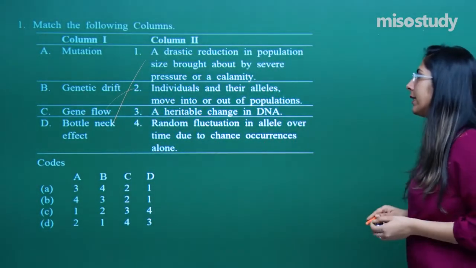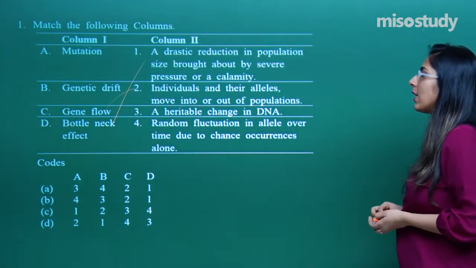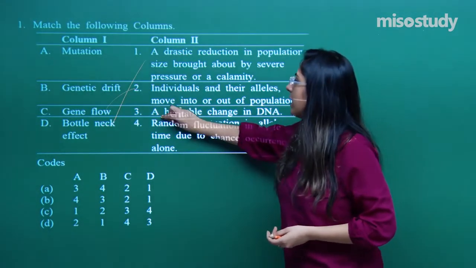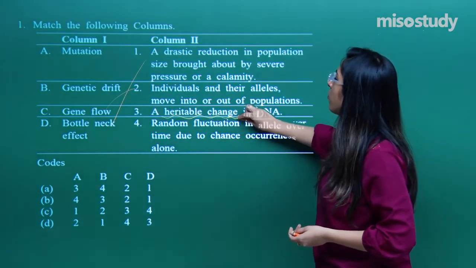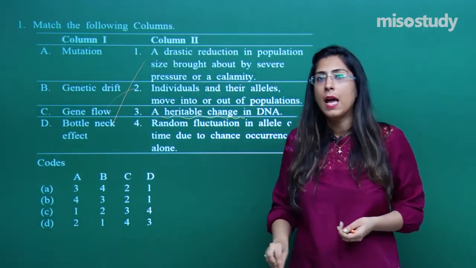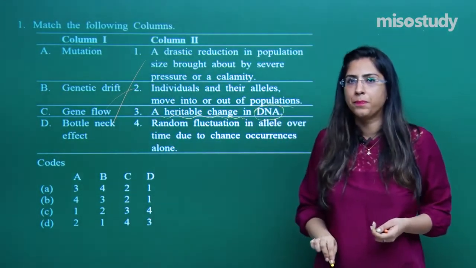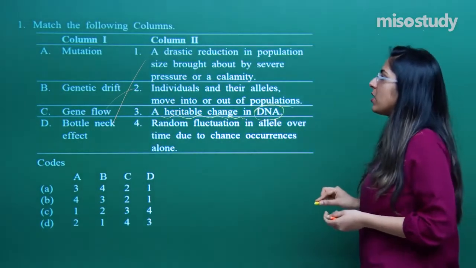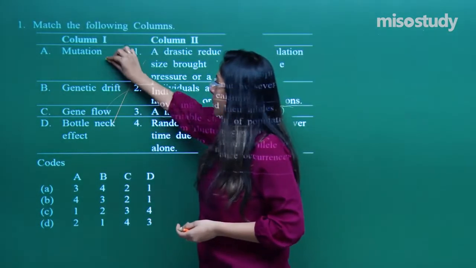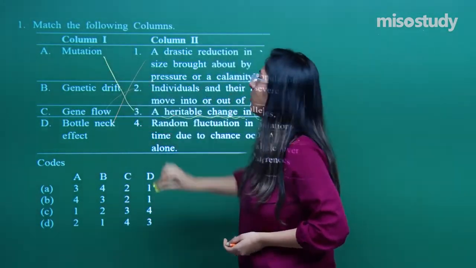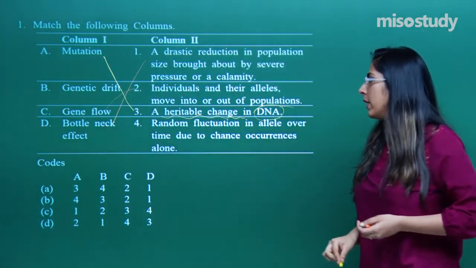Let's talk about the third one, a heritable change in the DNA. Heritable means that it will transfer from one generation to another, and DNA is the genetic material. That heritable change is because of mutation. So this is the correct answer.